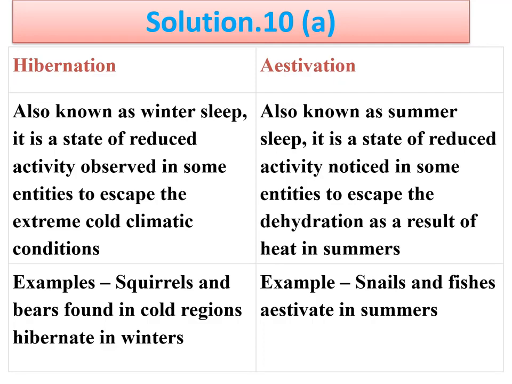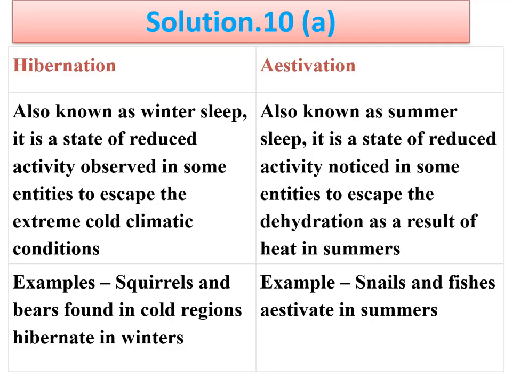Here you need to differentiate hibernation and estivation. Hibernation is also known as winter sleep, and it is a state of reduced activity observed in some organisms to escape the extreme cold climatic condition. Both hibernation and estivation are a type of suspension to cope with the unfavorable environment.